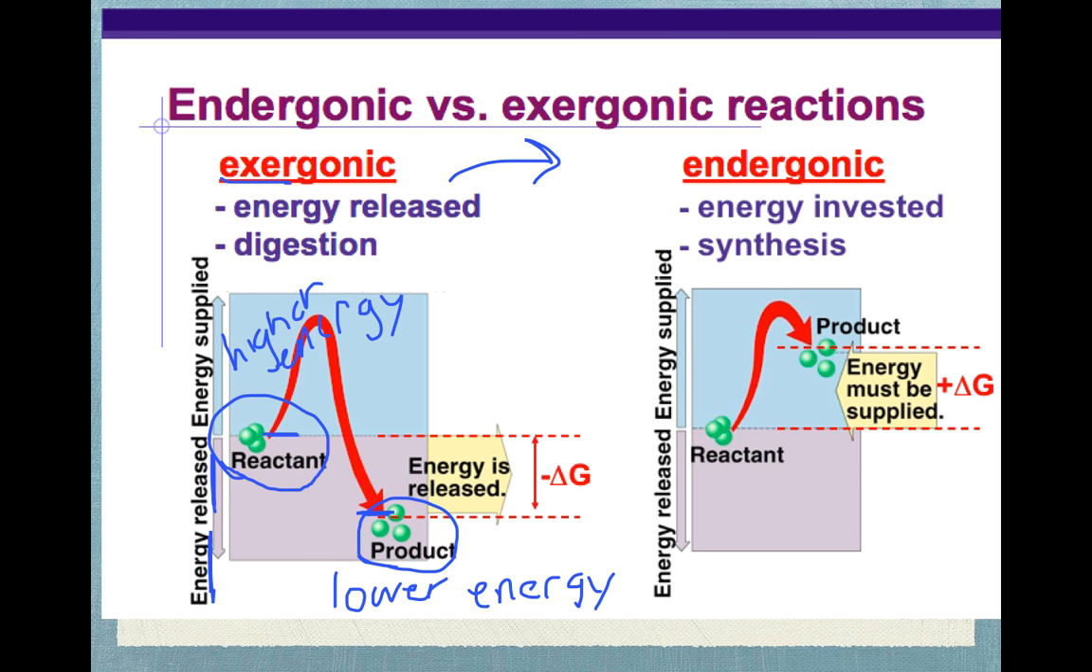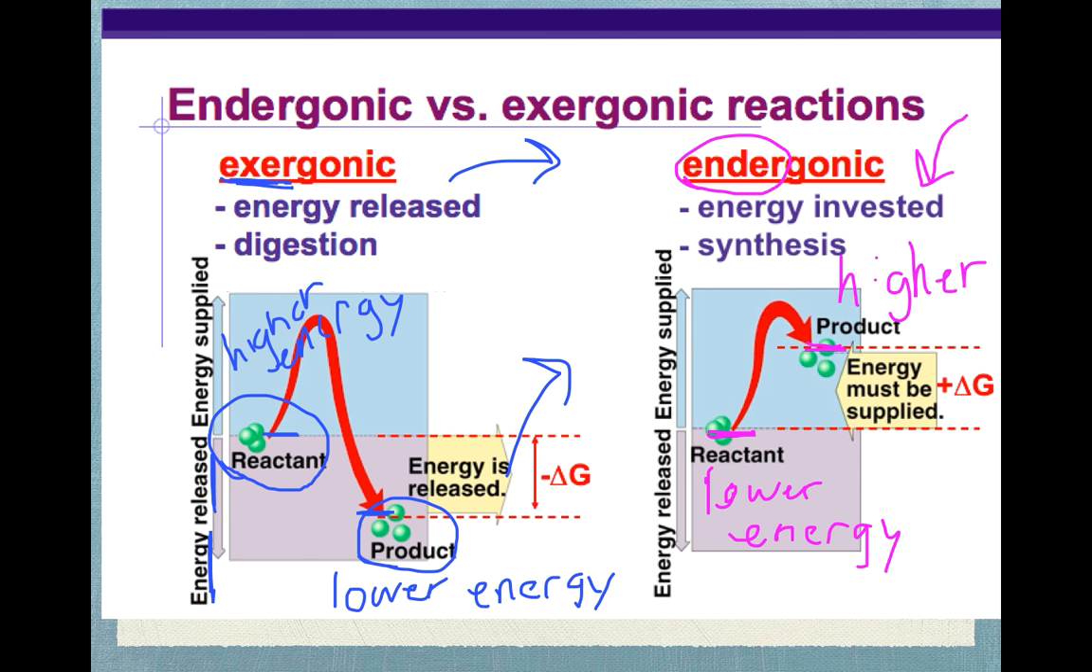Because the reactants have a higher energy than the products, energy is released, meaning it is exergonic. If I look at the second example, endergonic, remember ender meaning enter, or energy is invested or entered in. So if I look at the reactants right here, this has a lower energy. And if I look at my products, this has a higher energy.